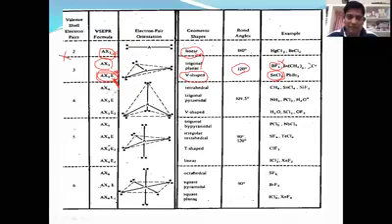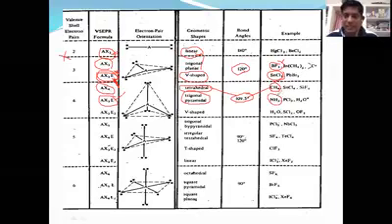Now coming to AX4, CH4, tetrahedral, 109 degrees 28 minutes. CH4, methane, has no change in the distortion. sp3 hybridization, tetrahedral, as usual, but this case is important. AX3E: how many lone pairs are there? One lone pair. The shape of the molecule changes to trigonal pyramidal. Best example, NH3. NH3 is not tetrahedral. NH3 is trigonal pyramidal. Why? Because it contains one lone pair.